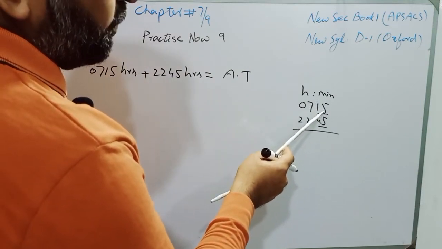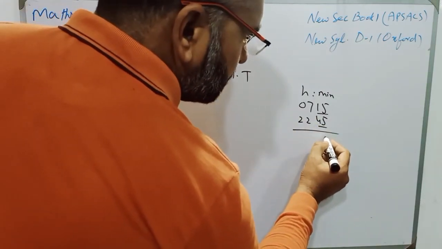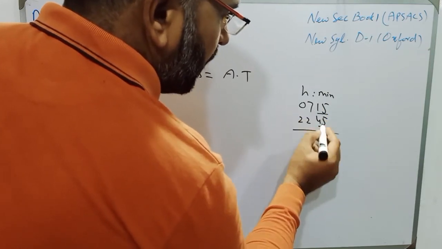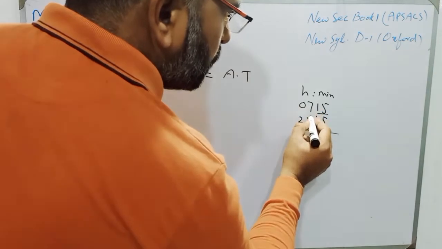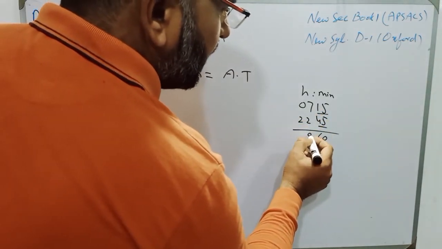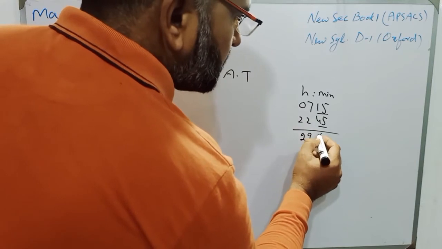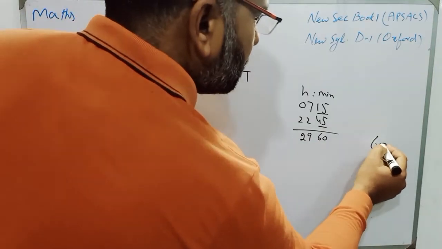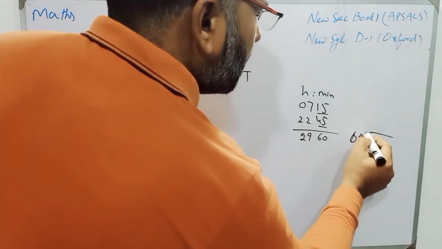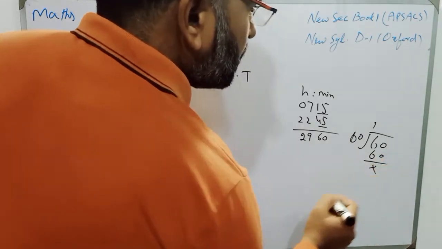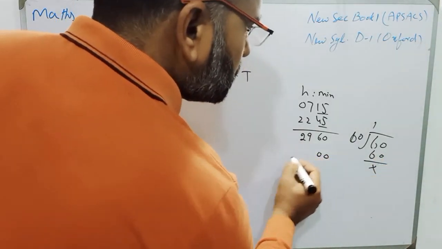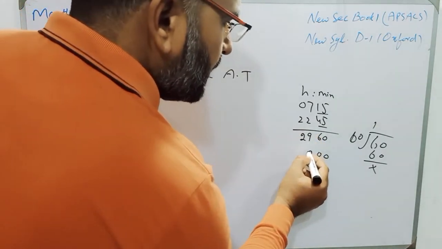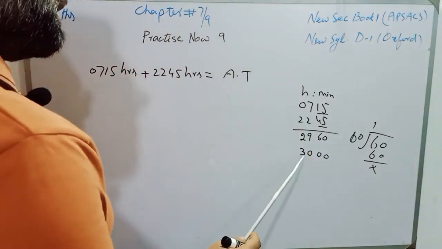So 5 plus 5 is 10 and 1 carry, 4 plus 1 plus 1 is 6, and 2 plus 7 is 9. These are 60 minutes, and dividing 60 by 60 gives 1 hour with no remainder. So I write 00 for minutes, and the 1 carry is given to the 9, making 10, which gives 3000 hours.